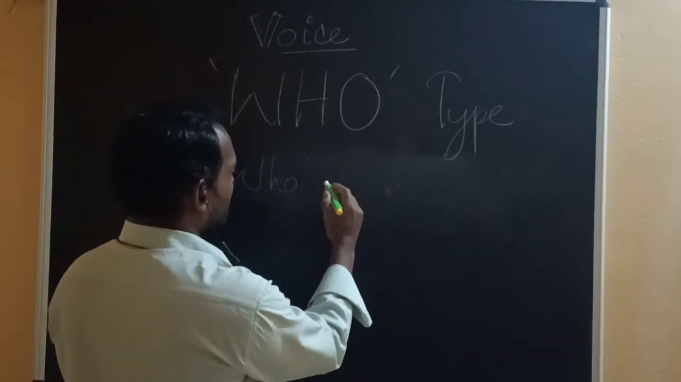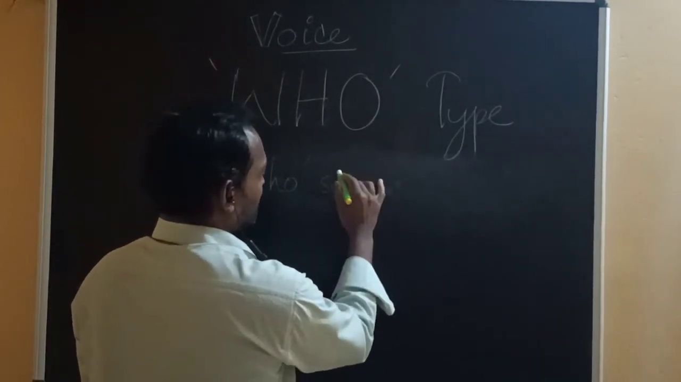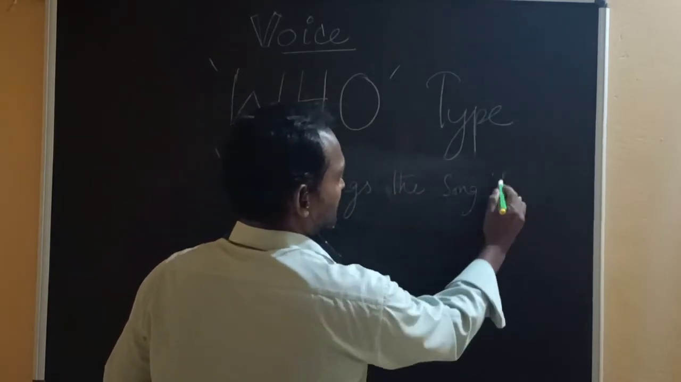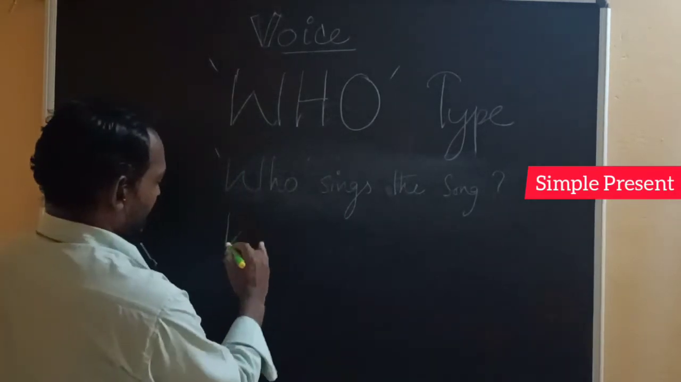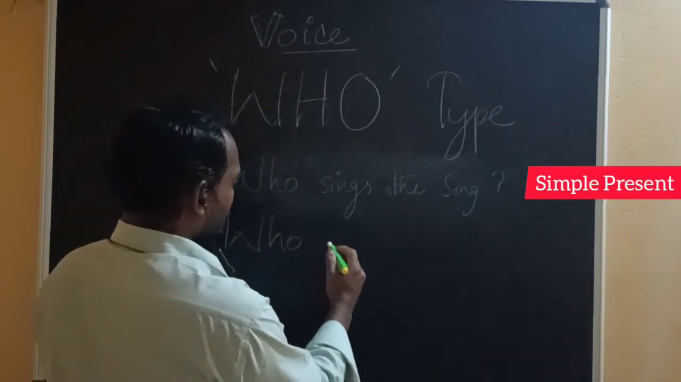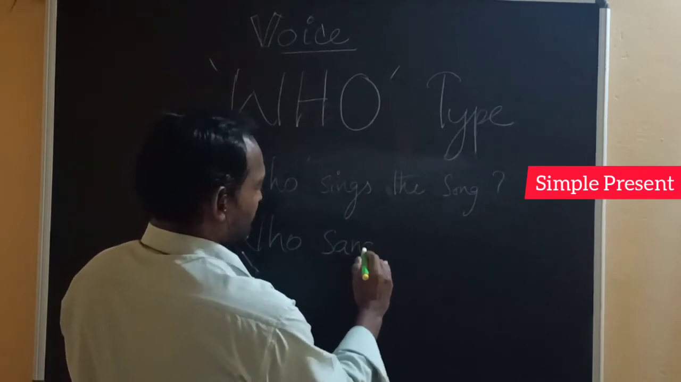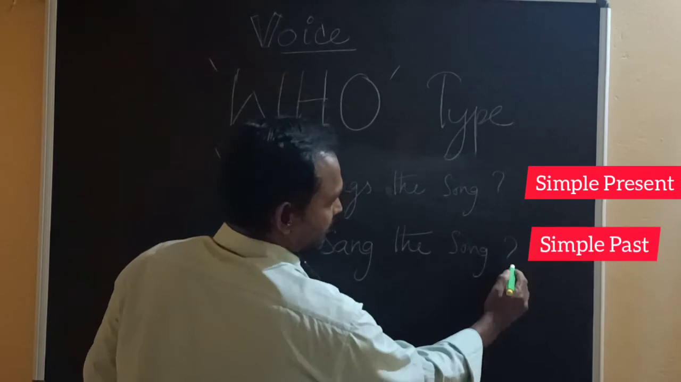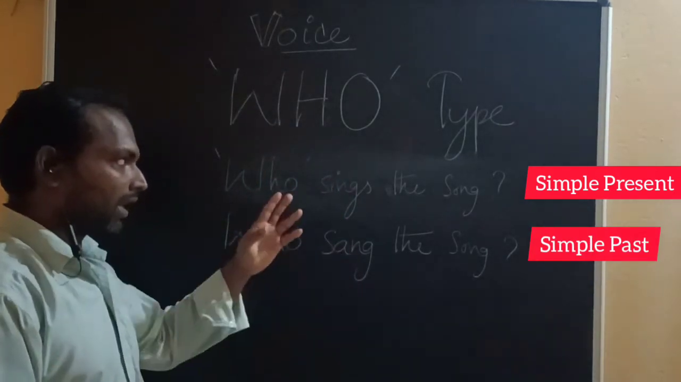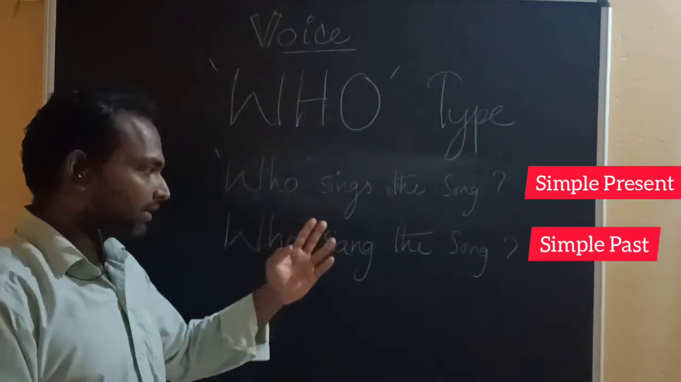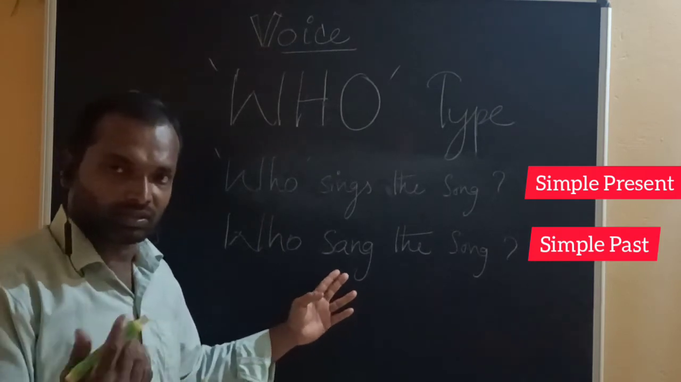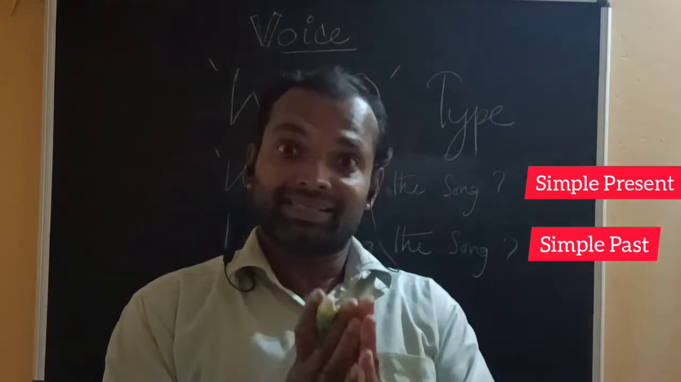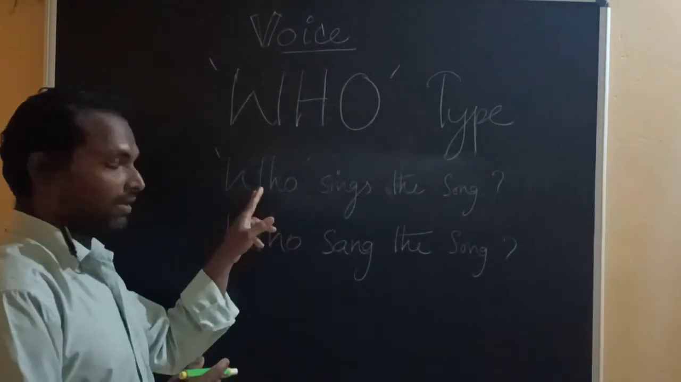Who sings the song? Who sang the song? So this is different. The answer for this question is different, and the answer for that question is different. So it depends upon the tense. We are going to learn 8 tenses of this type.